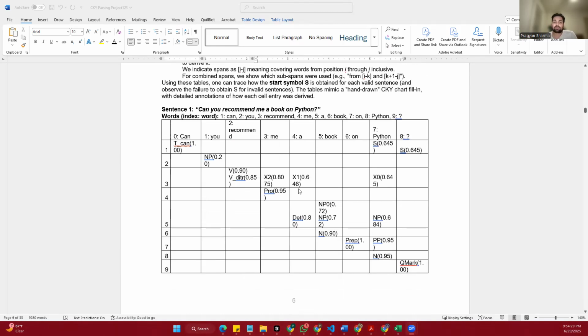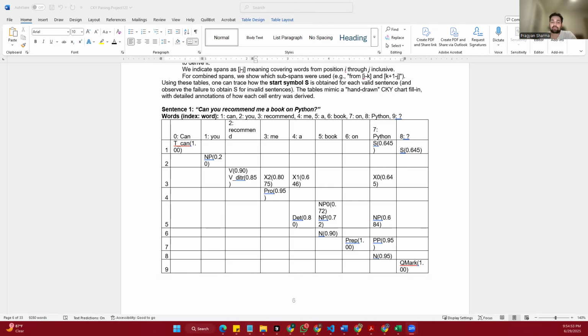So let's start with the first test sentence, sentence one. That is, can you recommend me a book on Python? Now let's walk through the CKY parsing process for the first sentence. Can you recommend me a book on Python? This is a valid computing domain question, and we will show how it gets parsed using the CNF form.